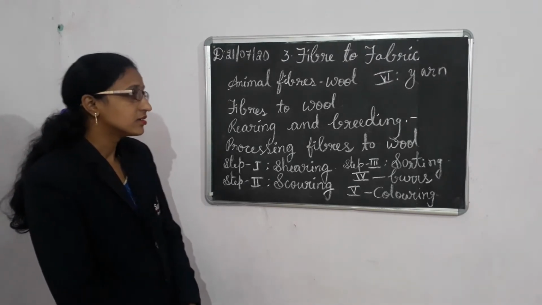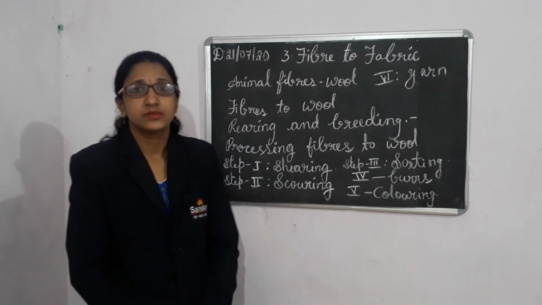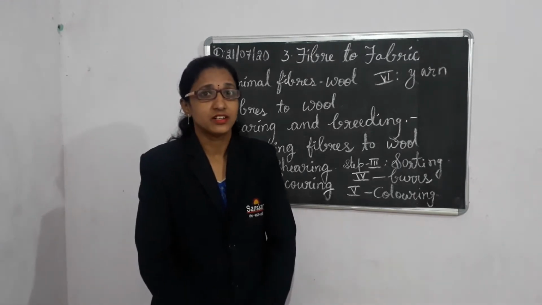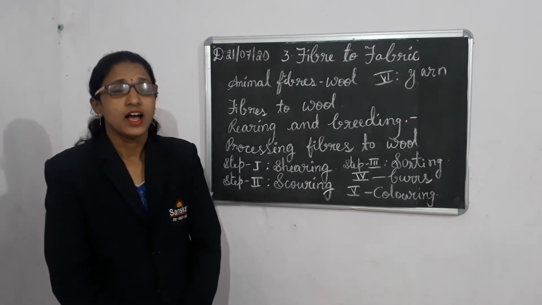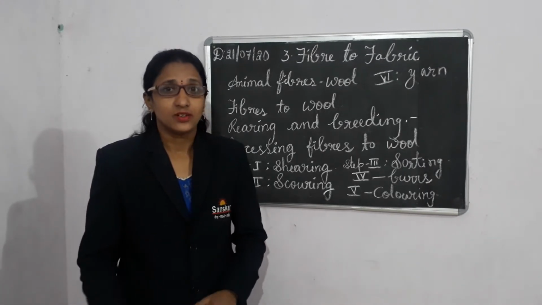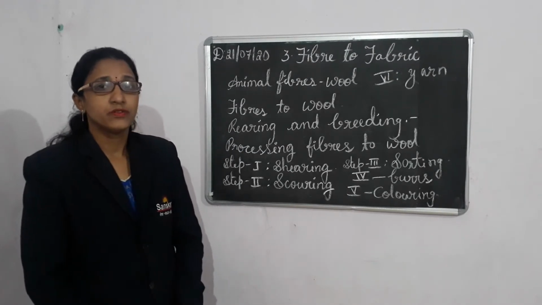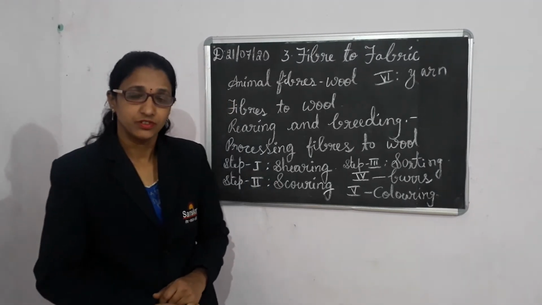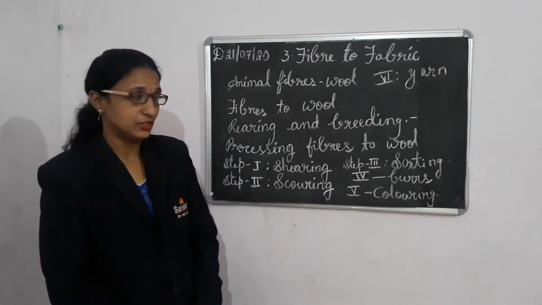So animal fiber is wool. We all know that many sheep give wool, and along with the sheep, camels also give wool. In different regions of our country, they are grown, and based on the state and the area where they are grown, that wool is given a name. So before starting fibers to wool, we will learn today how we get the wool from the animal, how we separate it, and how we clean it.